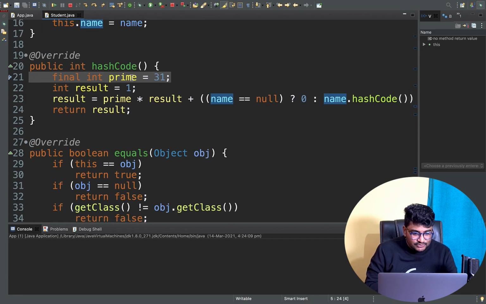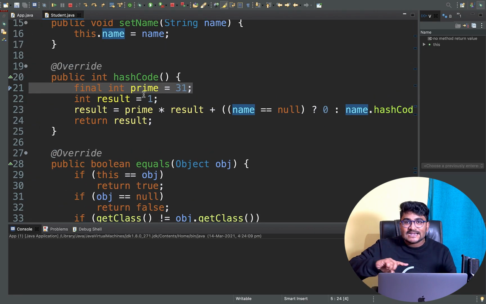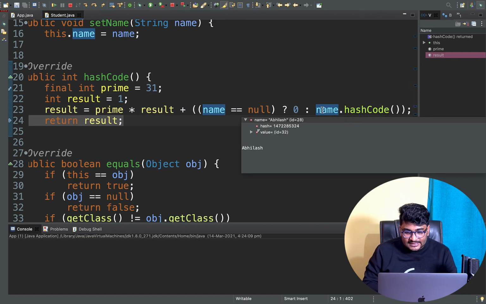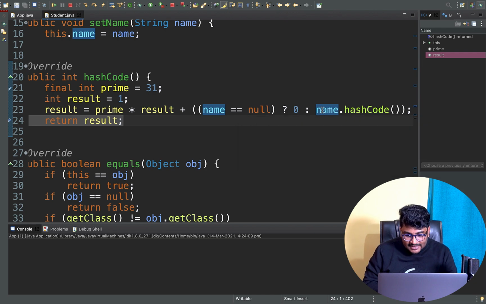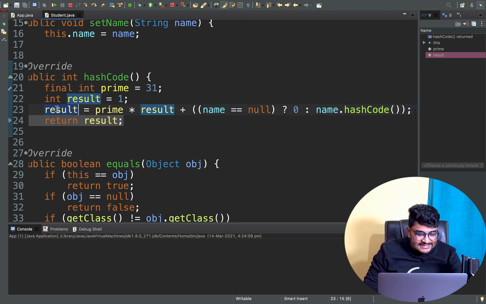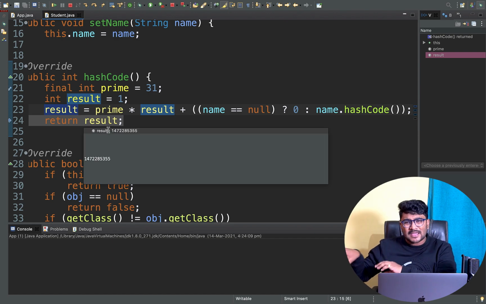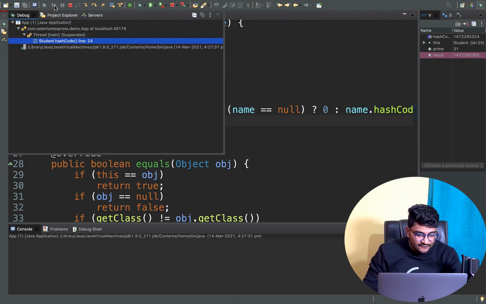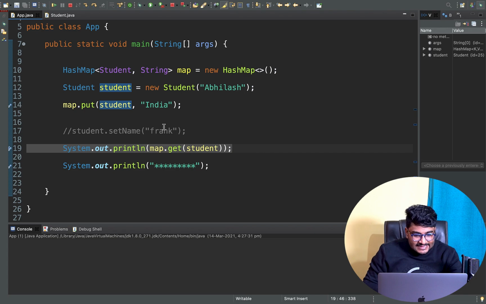So right now this hashcode will be calculated. This hashcode will be needed by my map to place my object inside a particular bucket. If I do step over, step over, step over, you can see the name.hashcode has been calculated from this name, just right here. And obviously this result is getting returned, right? This result contains my hashcode, which is returned to my map, and my map uses this particular hashcode. So if I do a resume, obviously this particular object will be inserted to my map.